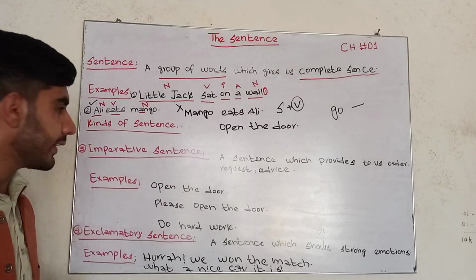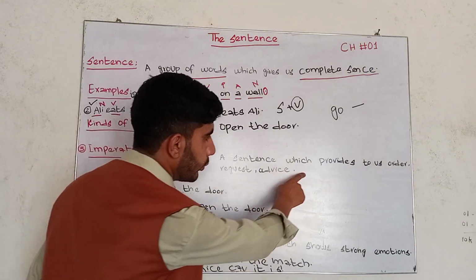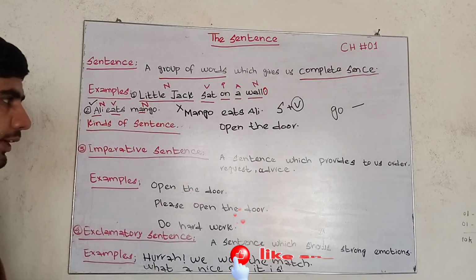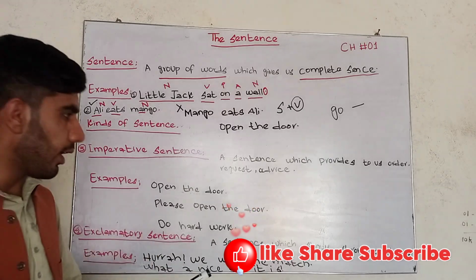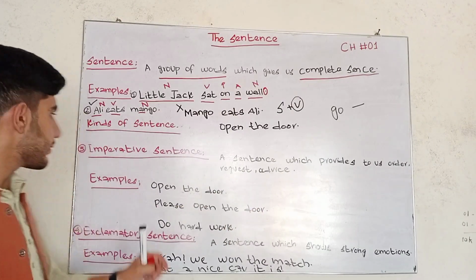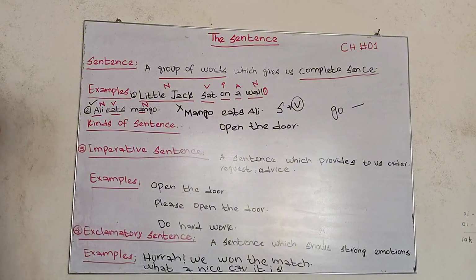So first, what is an imperative sentence? A sentence which gives us an order, request, or advice. Whenever someone gives us an order, request, or advice, we study all these in imperative sentences.